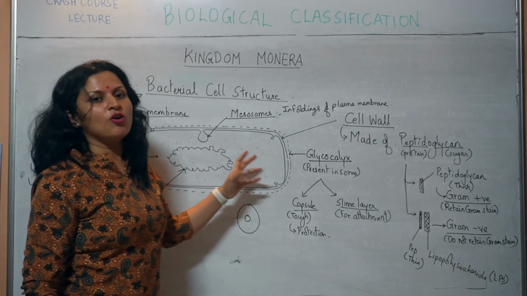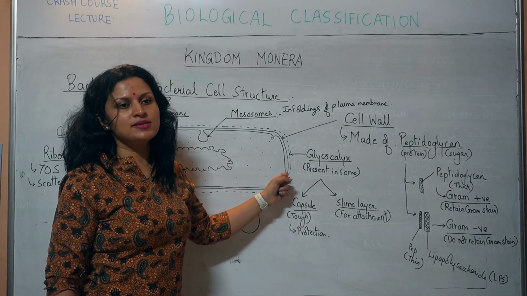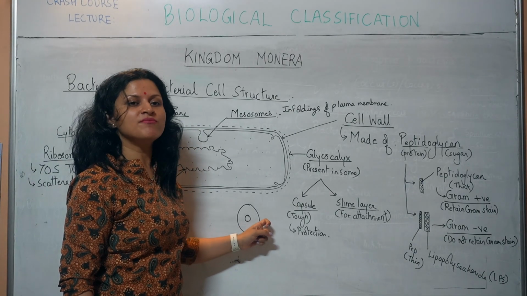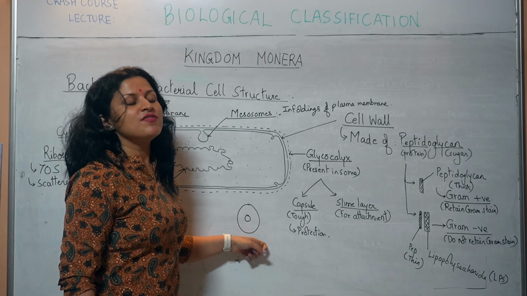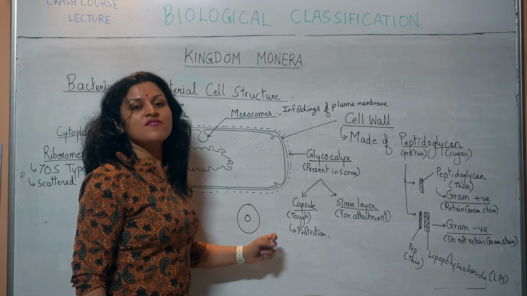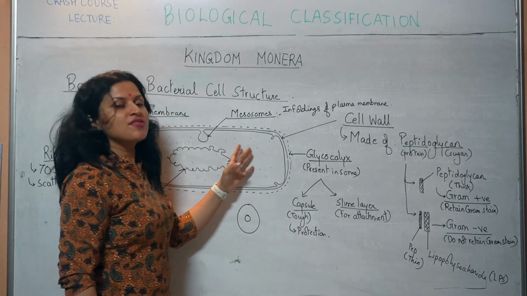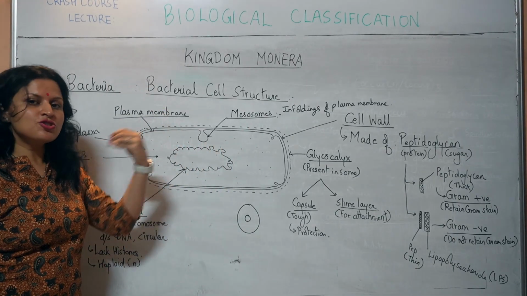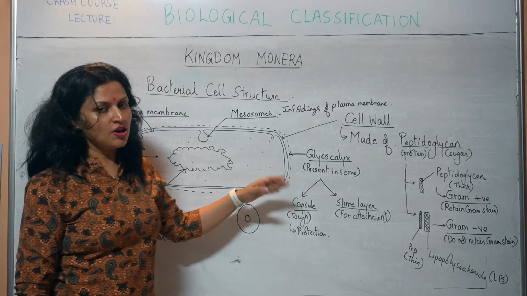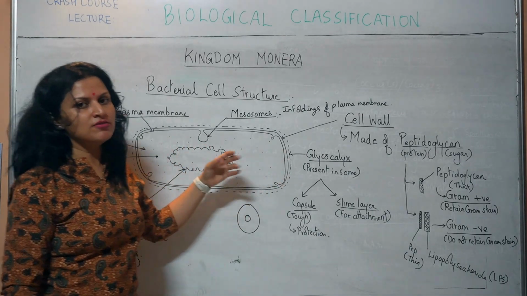No membrane bound organelles will be present inside this cell, like how you see in the eukaryotic cell. In the eukaryotic cell you will have mitochondria, endoplasmic reticulum, chloroplast, vacuoles, etc. These are very primitive cells. They do not show any type of membrane bound organelle. No ER, no mitochondria, nothing.